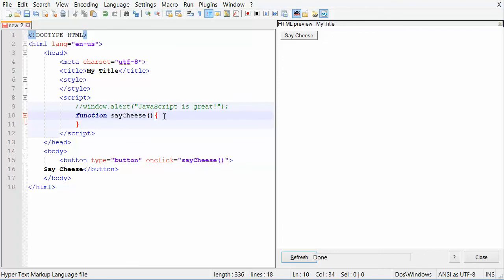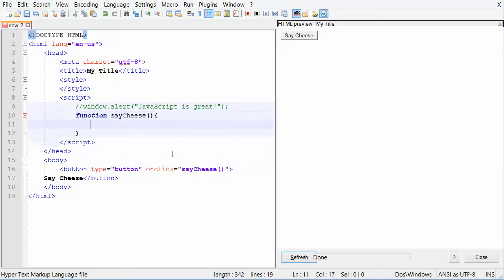And a function is basically you organizing a chunk of code that will run all at the same time when the name of that function is called. So for us, we're just going to put one thing in here, and we're going to do another window alert. So we can say window dot alert, and we're just going to put in here, say cheese.